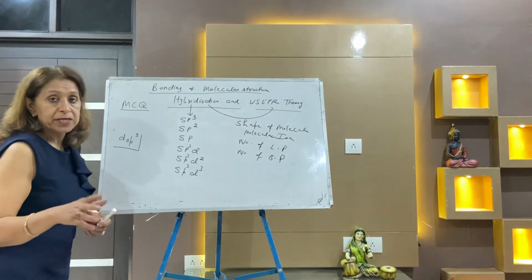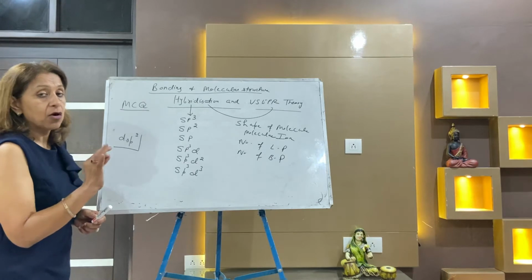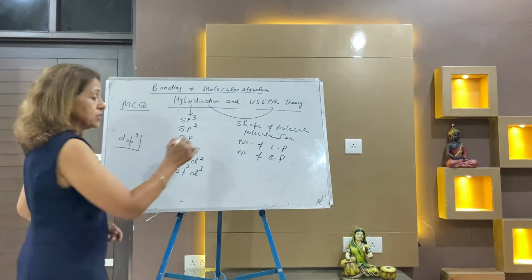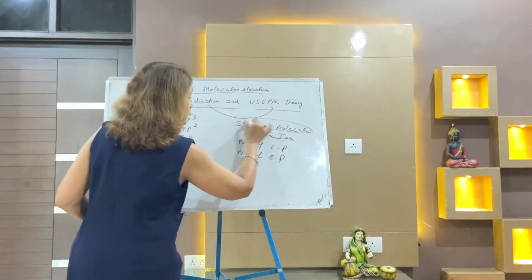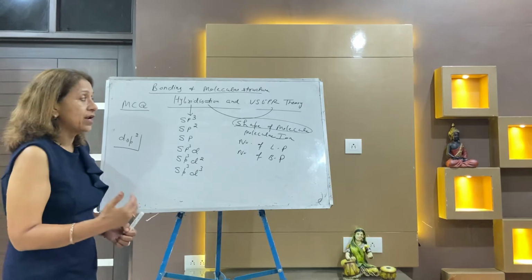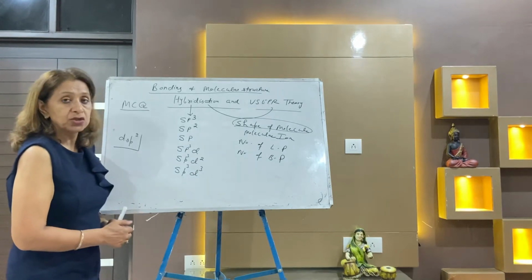These two topics will tell you all these things, that is the shape of the molecule. The complete name of VSEPR is valence shell electron pair repulsion theory.